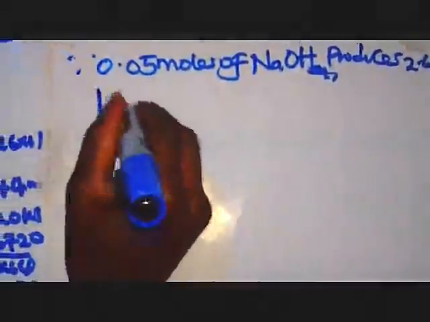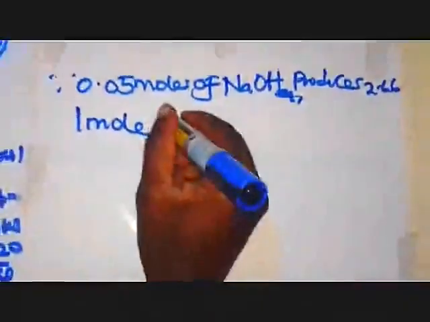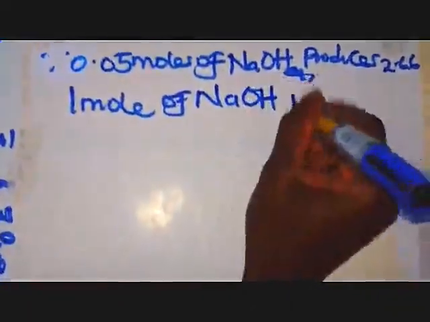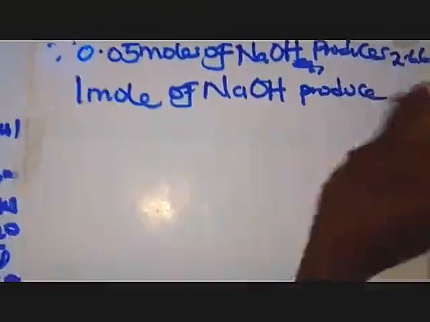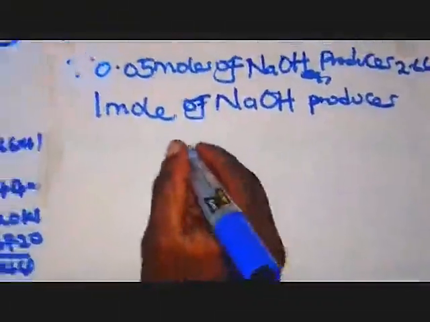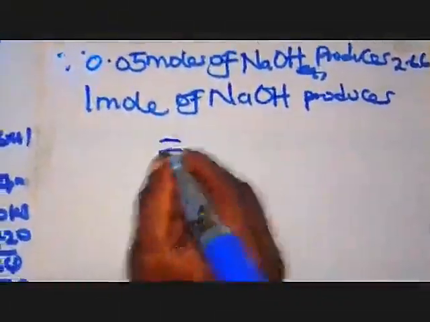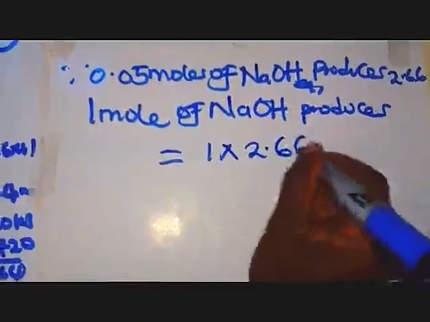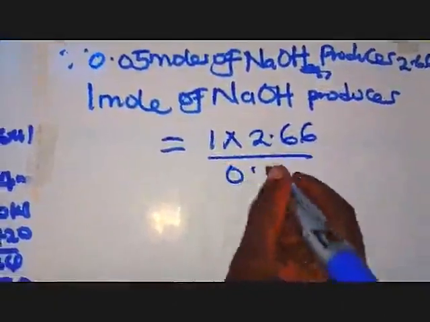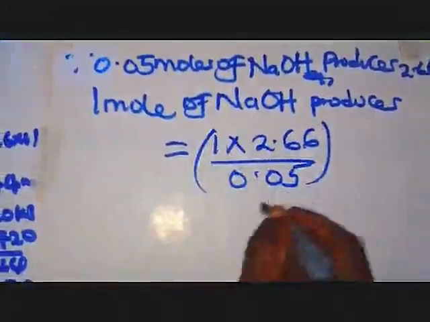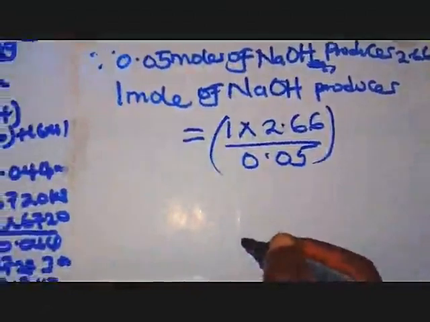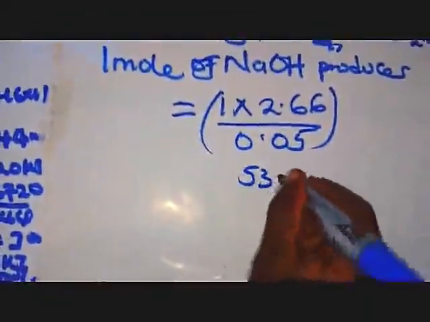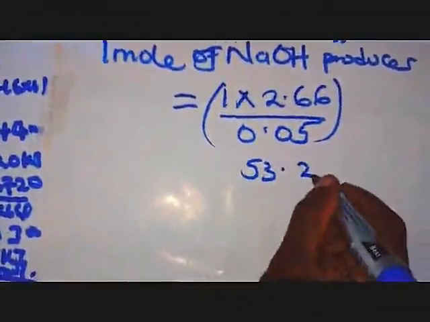And what about 1 mole? Since we are looking for molar enthalpy, 1 mole of sodium hydroxide produces, then we are going to cross multiply. So we are going to get our resultant value here. We are going to get now 1 times 2.66 over 0.05. Then the value we are going to obtain, when you get your calculator, is 53.2.